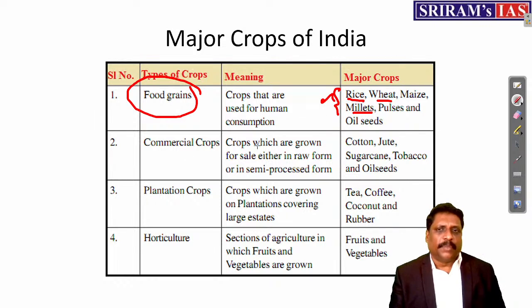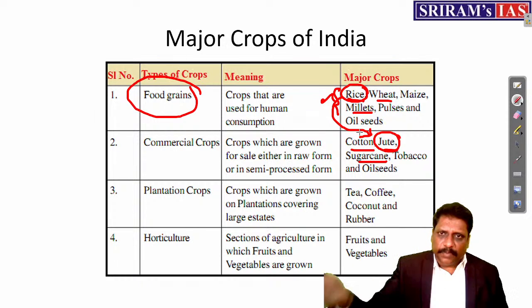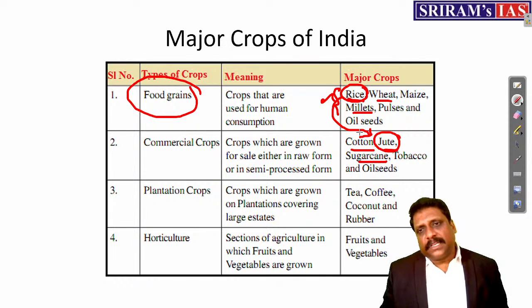Rice, wheat and millet. Commercial crops: cotton, jute, sugarcane. Jute, you don't separate it. Whatever is the condition needed for rice is the same condition needed for jute. So don't study it separately. West Bengal is a classical example.